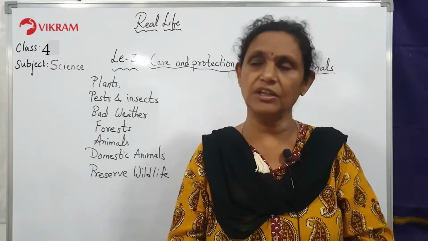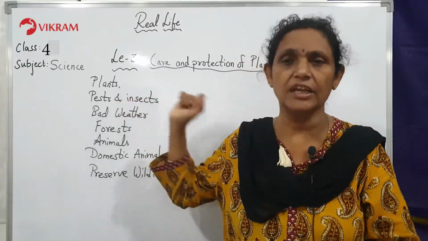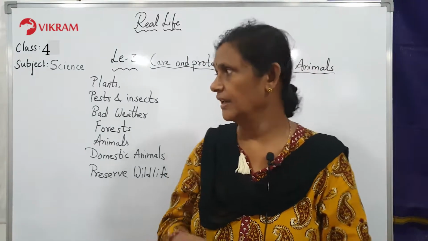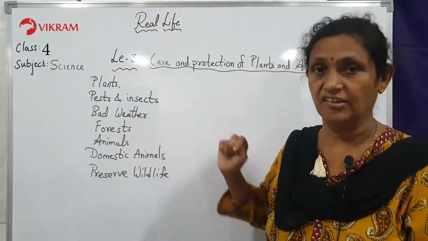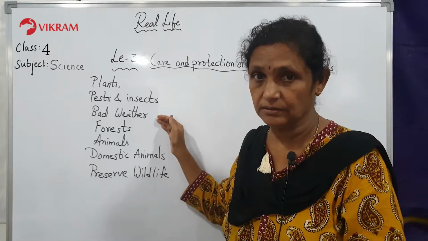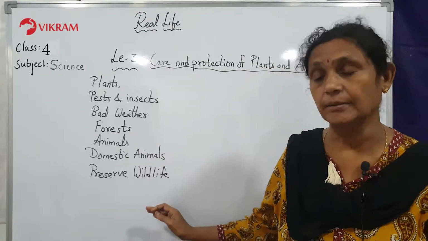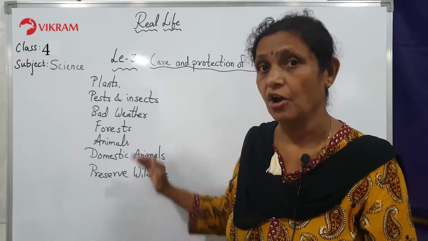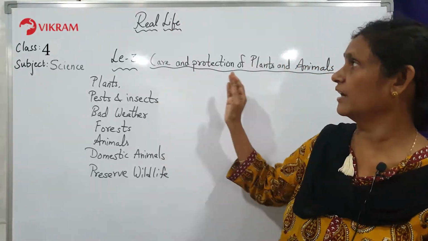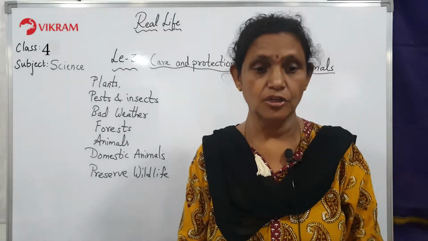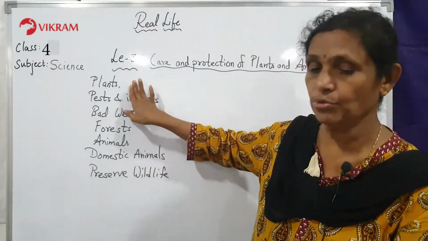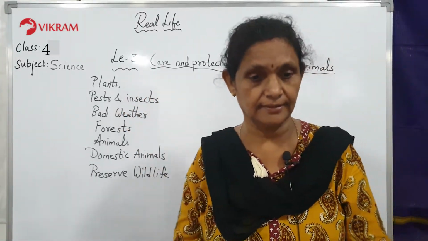So the first important thing you have to learn is how to take care of the plants. Then you will be learning about the pests and insects, the bad weather, the forest, the animal, the domestic animal, and finally you will be learning about how to preserve wildlife. All this is coming under the care and protection of plants and animals. So first we will talk about how to take care and protect the plants.